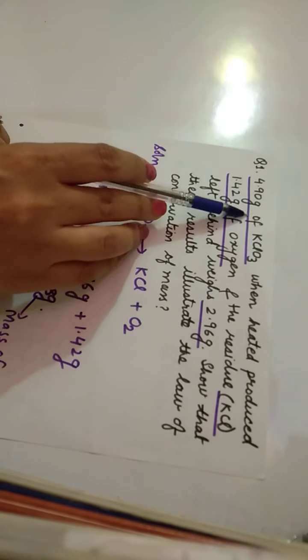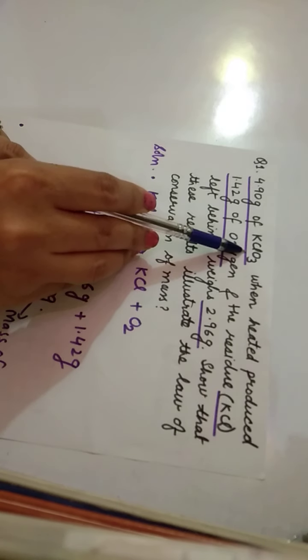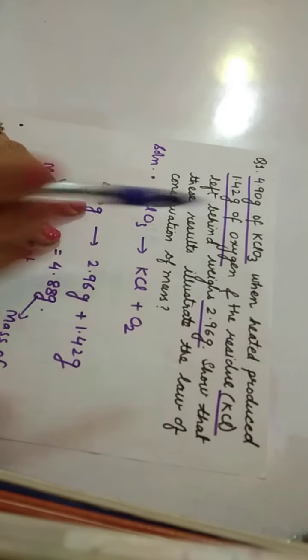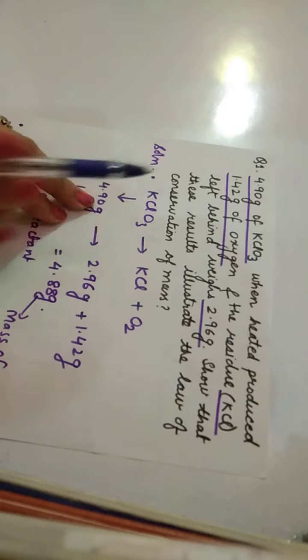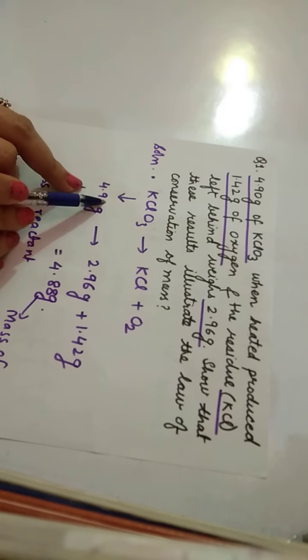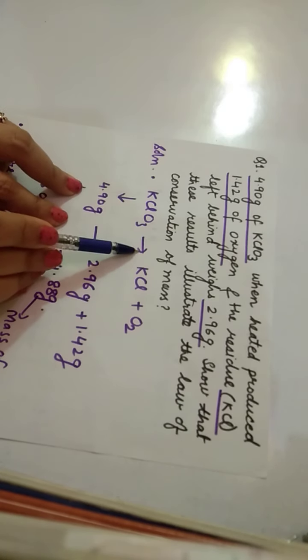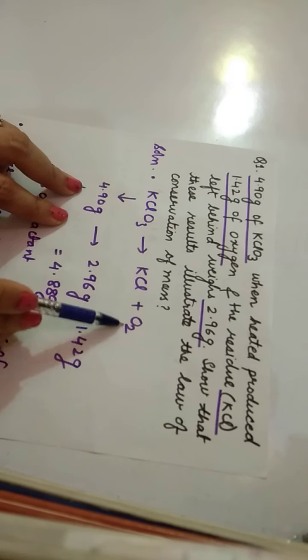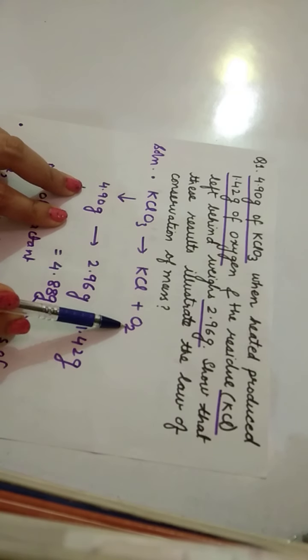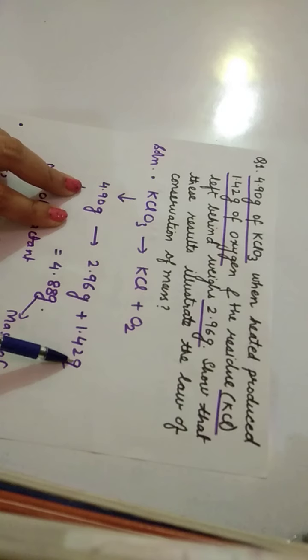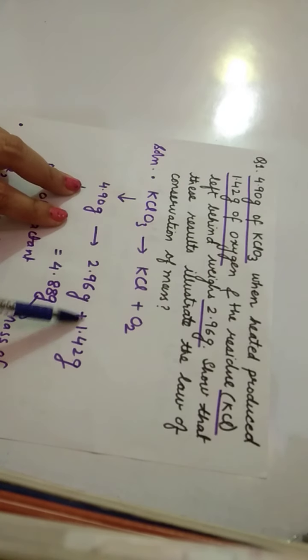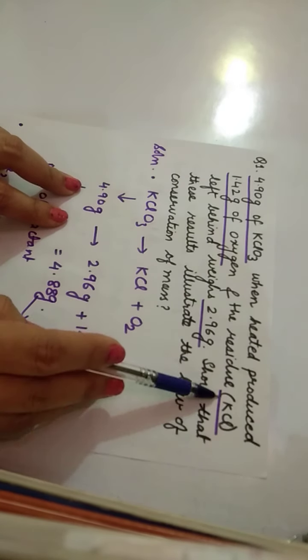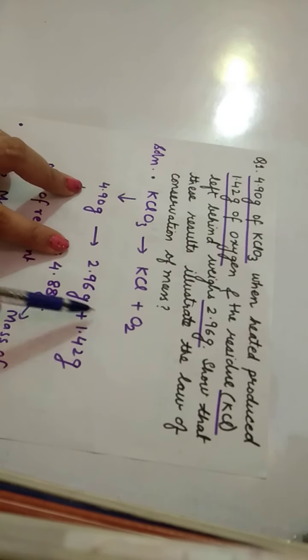Numerical is: 4.90 gram of KClO3 when heated. It means you are heating KClO3 and its mass is 4.90 gram. When it is heated, it produces oxygen. How much mass is given? 1.42 gram of oxygen it produces, and residue of KCl is left behind.